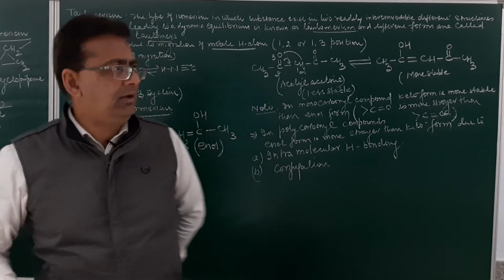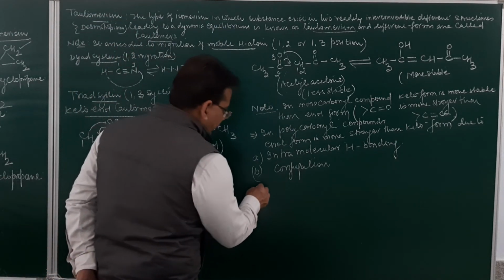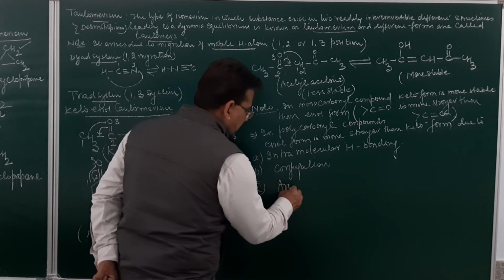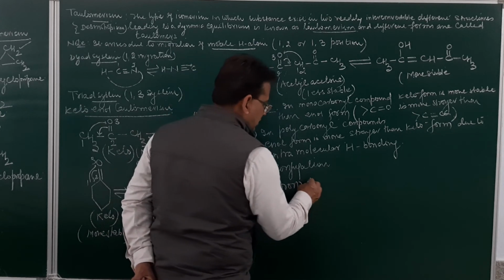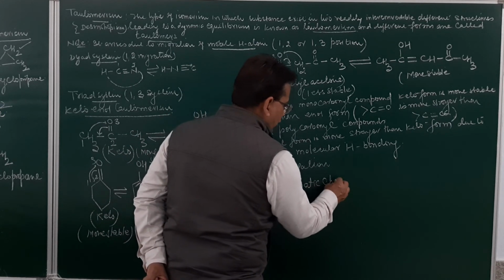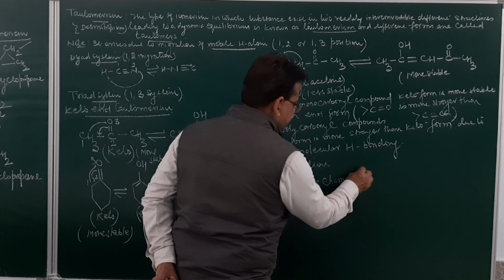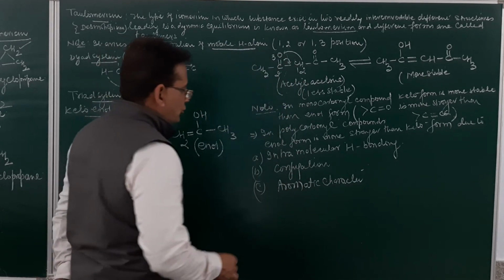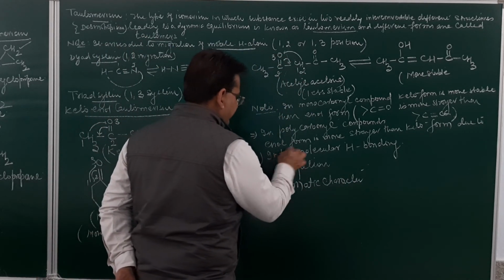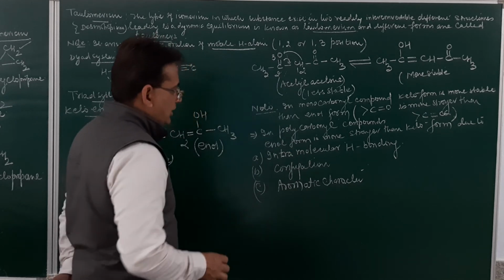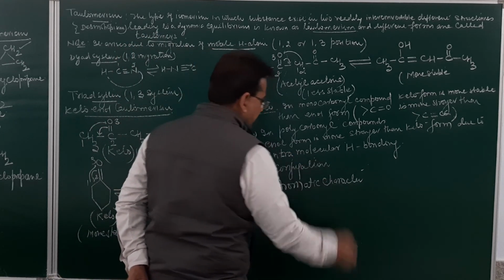And third, if this concept develops, that will be the aromatic character. So it is due to intramolecular hydrogen bonding, conjugation and aromatic character.